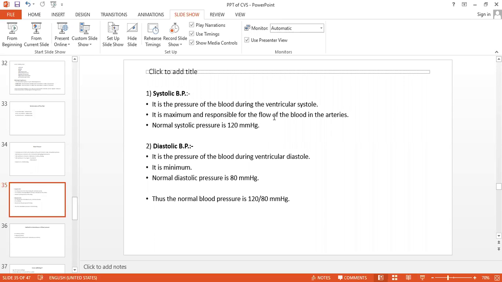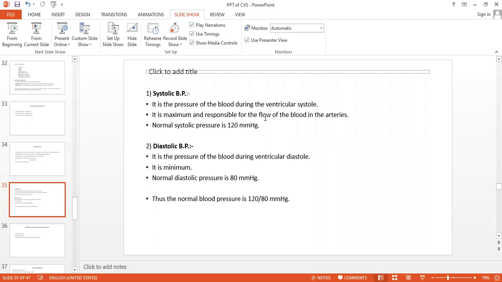Systolic means upper pressure, in layman language. Systolic means what? It is more, that is 120 mmHg. It is due to the ventricular systole. And diastolic means what? It is measured during the ventricular diastole, relaxation. While relaxation also, if it is more, that is the real pressure here we can say. And the systolic pressure is affected by factors sometimes.